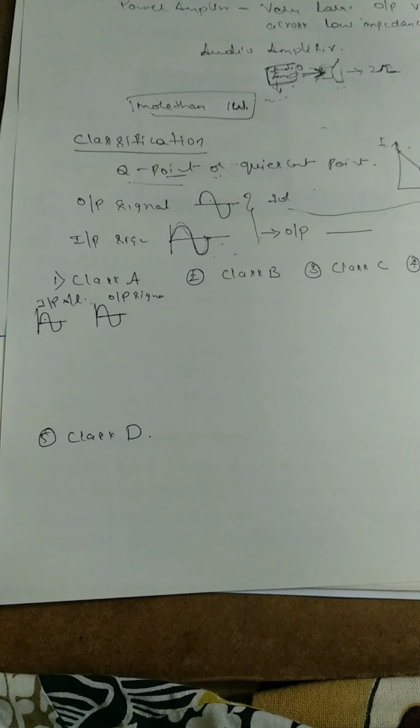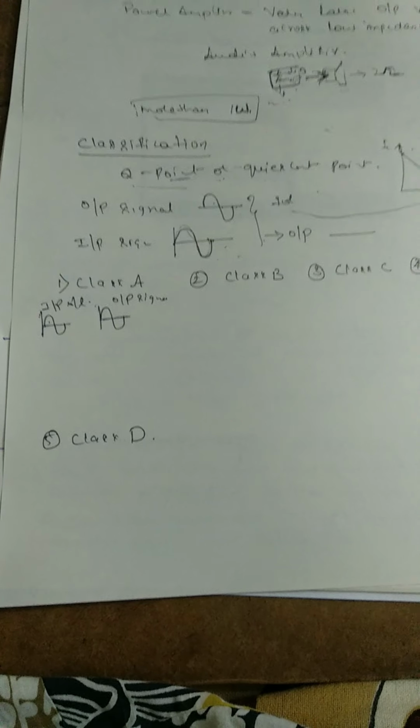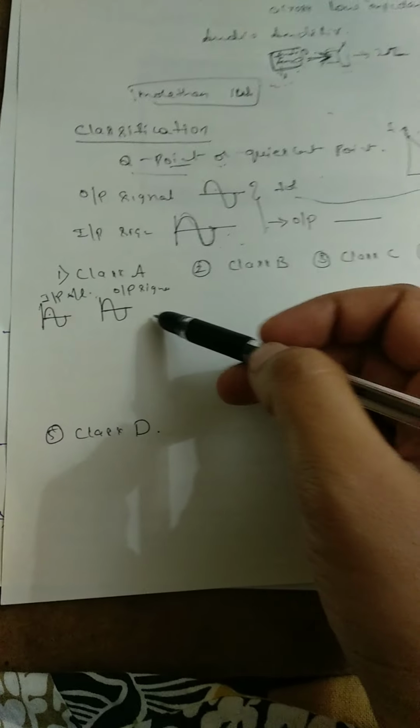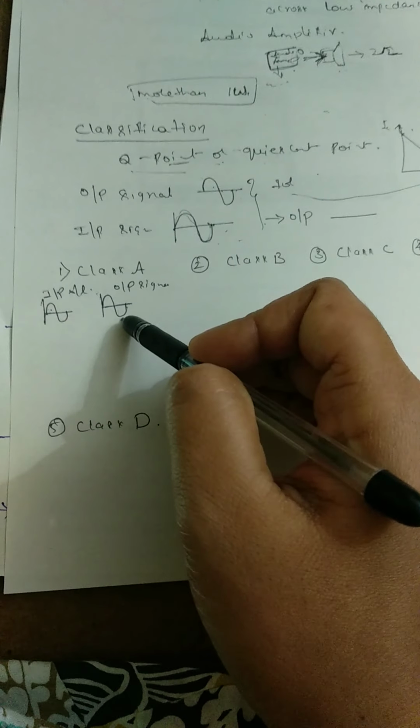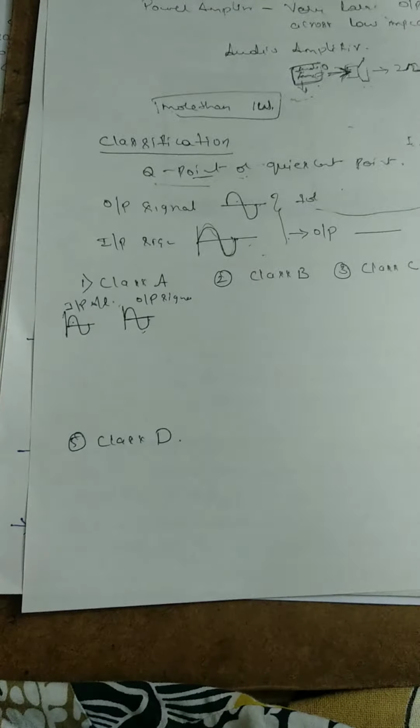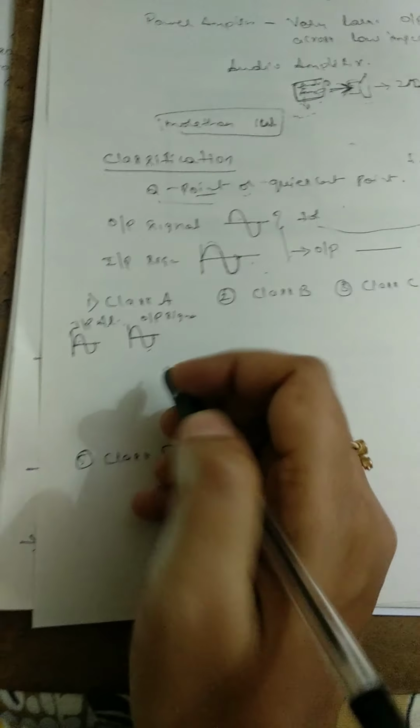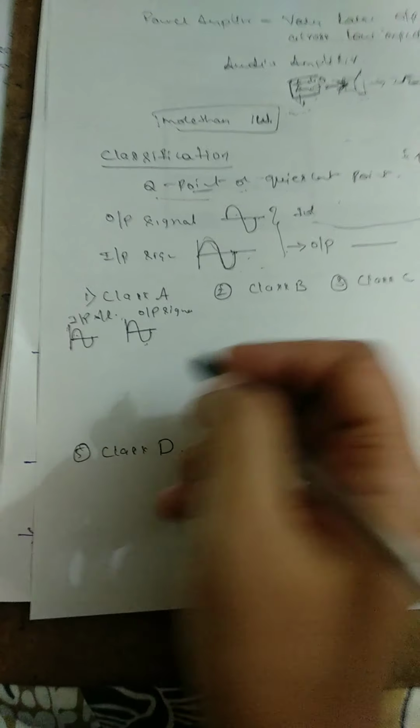Okay, so class A amplifier. The power amplifier is said to be a class A amplifier if the Q point and the input signal are selected such that output signal is obtained for a full input signal. For a class A amplifier, the transistor remains in the active region.